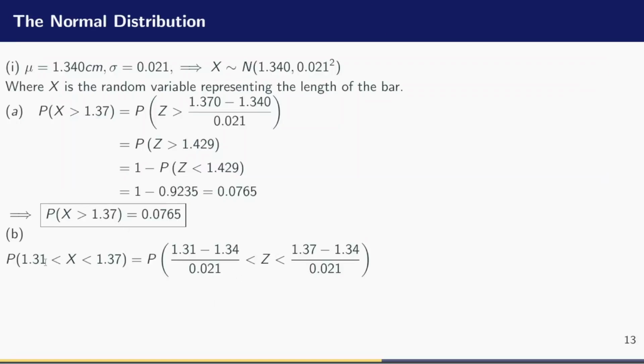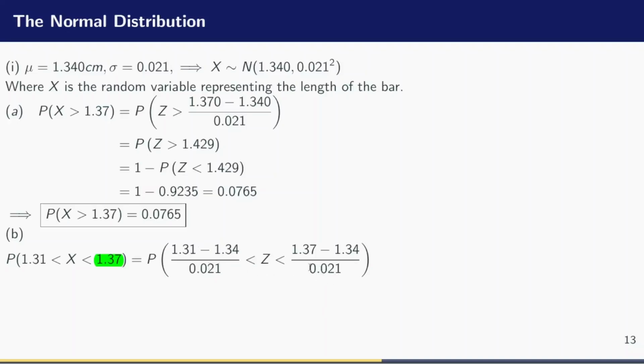So we standardize both sides as I explained here by using the standard normal variable. So I'm going to have the x value 1.31 minus the mean 1.34 divided by the standard deviation, and this way I have its own x value, which is 1.37 minus the mean 1.34 divided by the standard deviation 0.021.